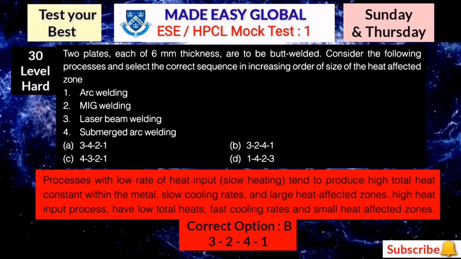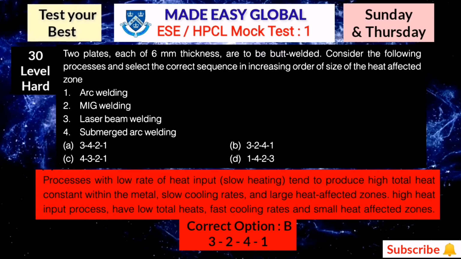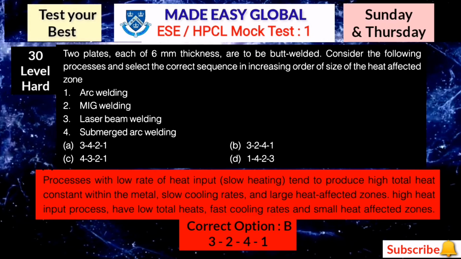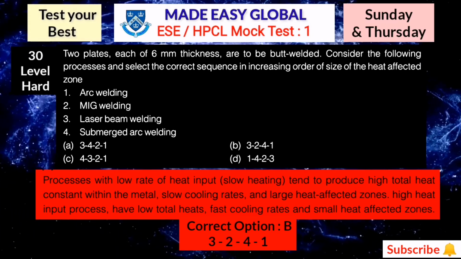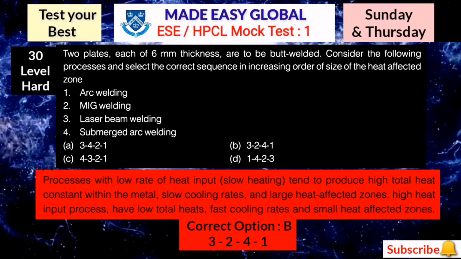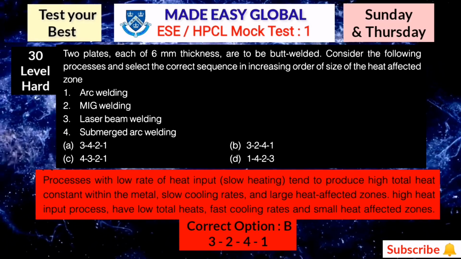High heat input processes have low total heat, fast cooling rates, and small heat affected zones. So option B is correct for butt welded joints. You can take screenshots whenever you require. Now let's move towards the next question.